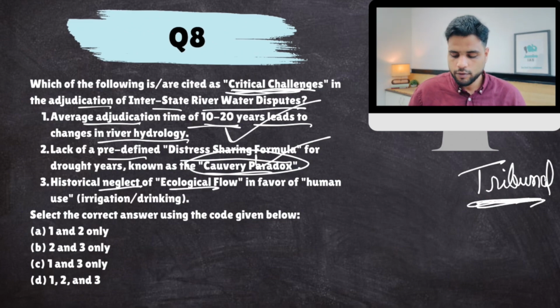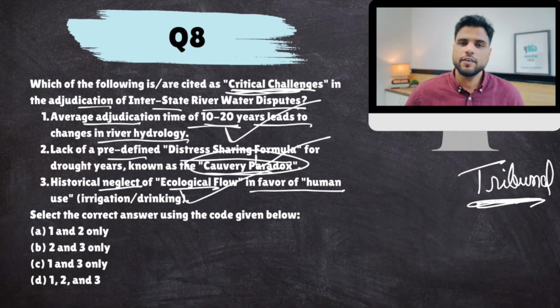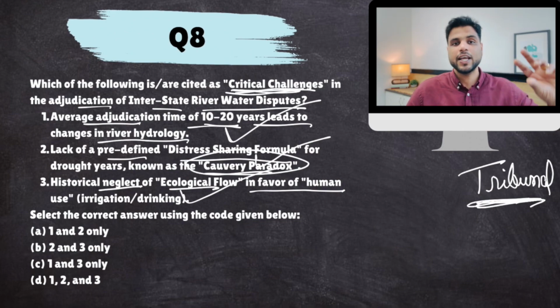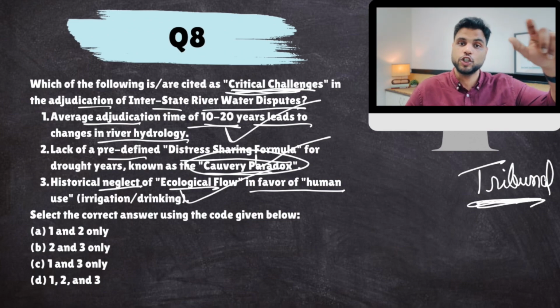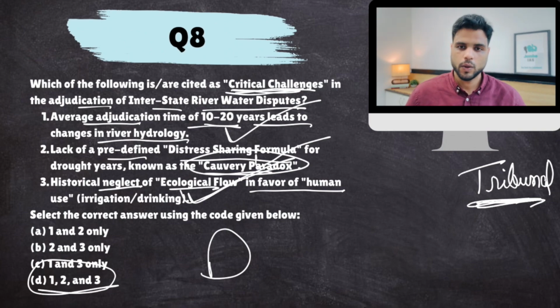Historical neglect of ecological flow in favor of human use. Yes, this is also a very big problem, because we generally favor human use. River water sharing formula is designed based on how much water is needed by each state for irrigation, drinking purposes or anything. Nobody talks about how much water is needed by each state for maintaining the ecology of that state or that particular region, environment. So this is another problem. All are correct.